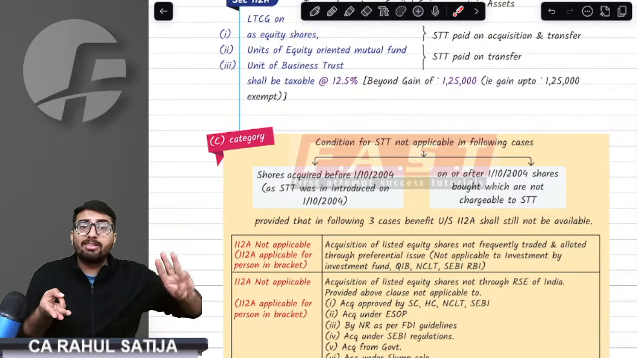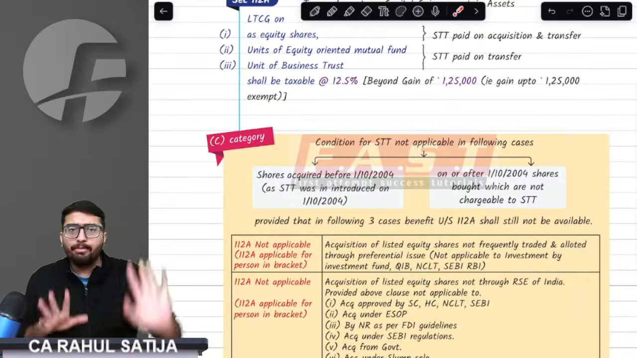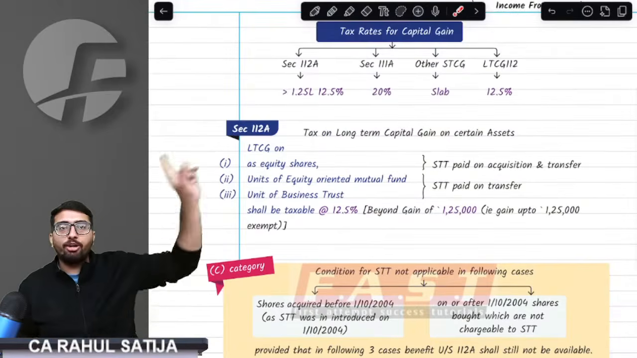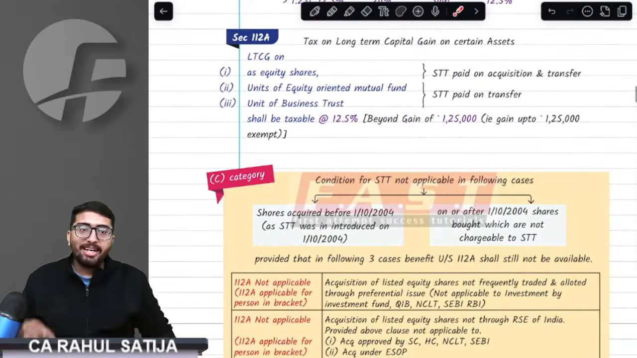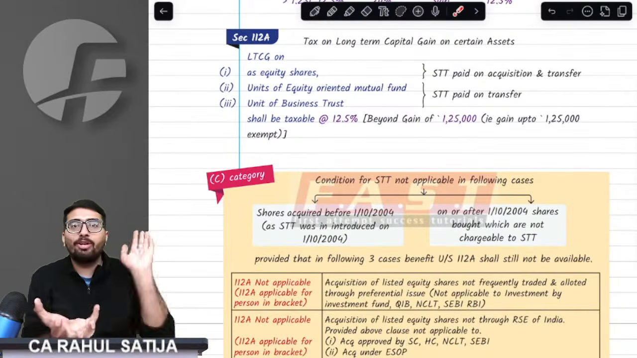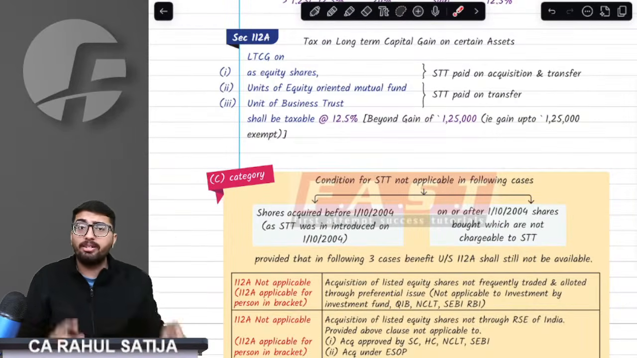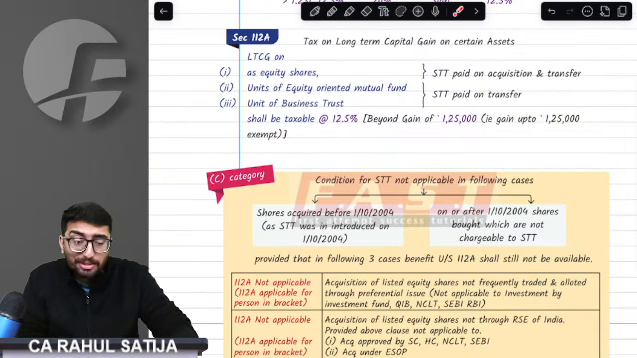There are three transactions in which, even if you pay the STT, you will not get the benefit. What did I say? See, STT is a very important condition for 112A. There are three transactions in which, even if you don't pay the STT, you get the benefit. Got these two points? Now, what are these points?